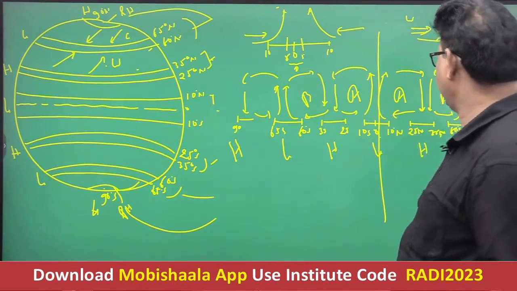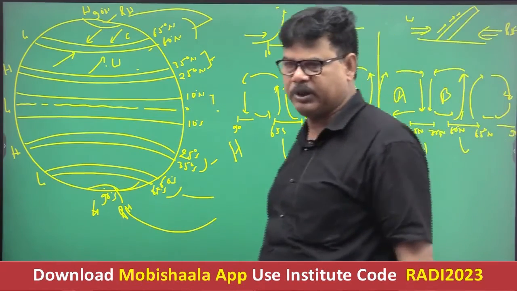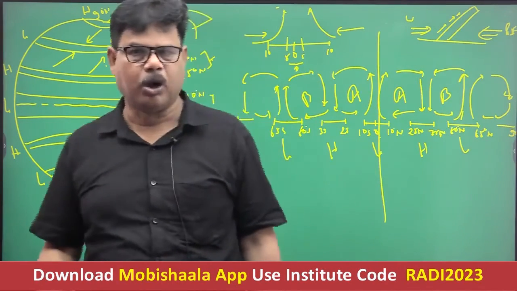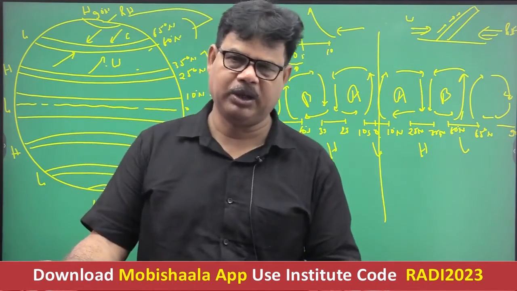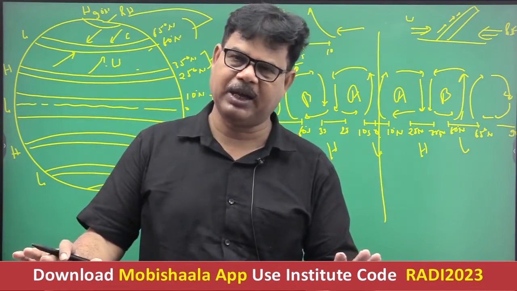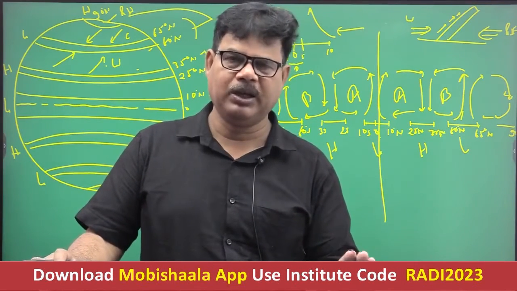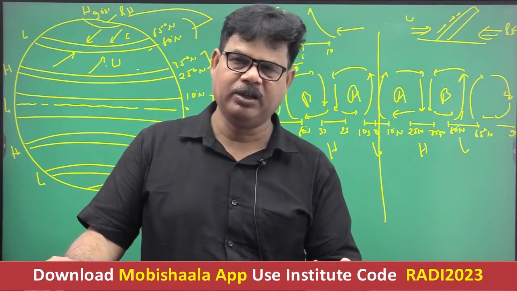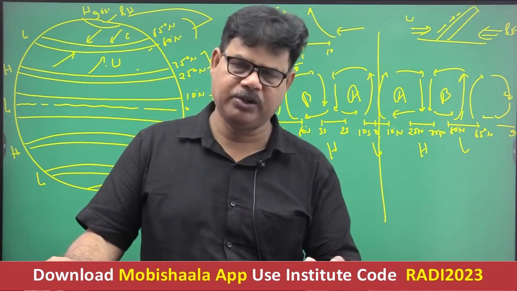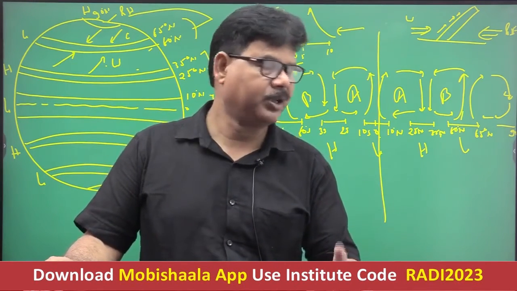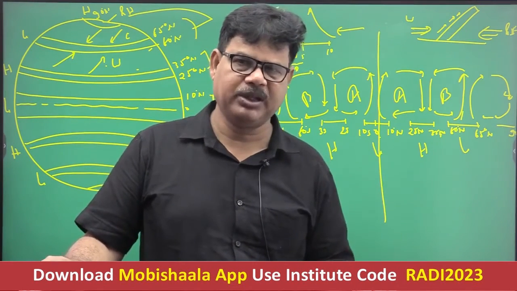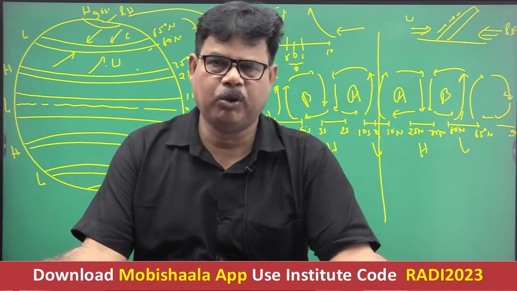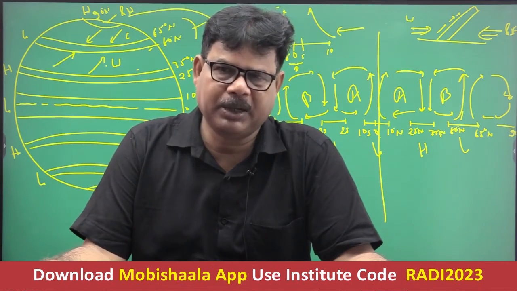You see the condition of B. A is referred to as the Hadley cell or tropical cell or lower latitudinal cell. There are three names given to the Hadley cell. Okay, one is Hadley cell, second is lower latitudinal cell, third is tropical cell. Getting well now? Second cell formation is between the subpolar low pressure belt and the subtropical high pressure belt.